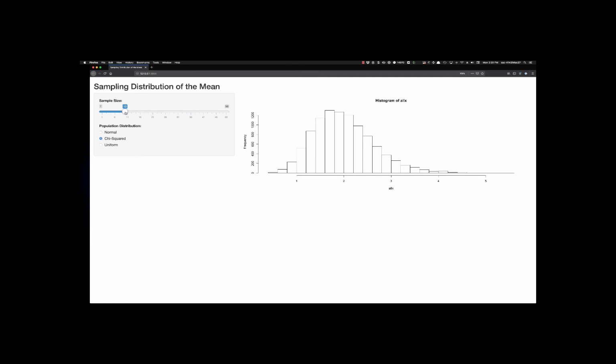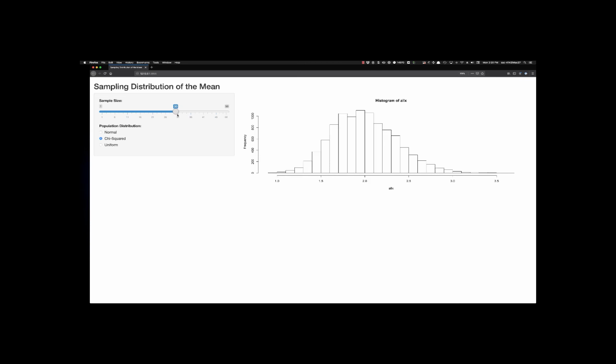If we increase sample size to around 30, you'll see that we start approaching something that looks more normal, though we may still get a bit of a right skew.